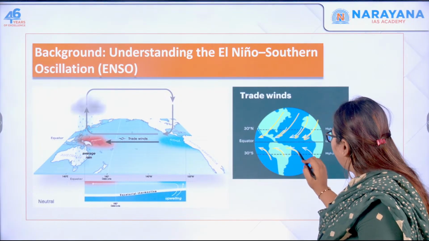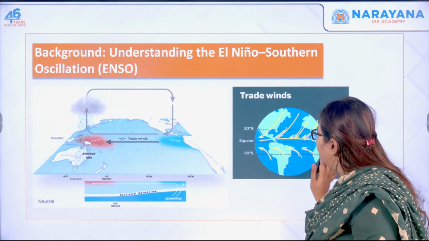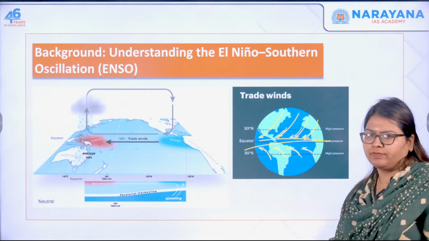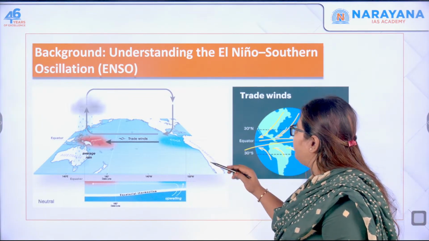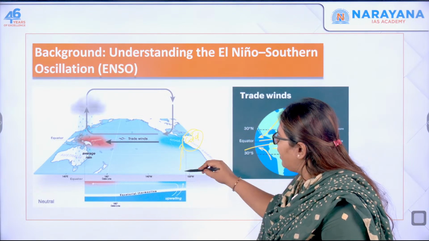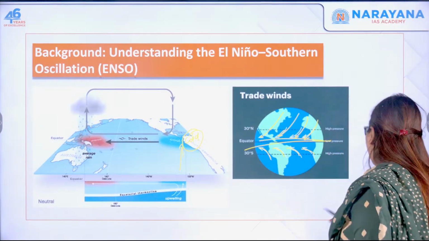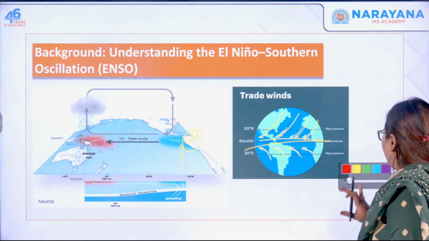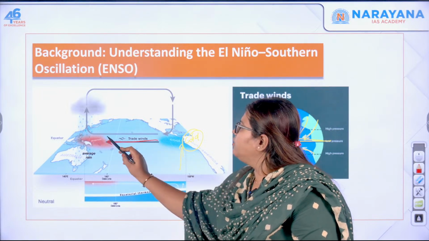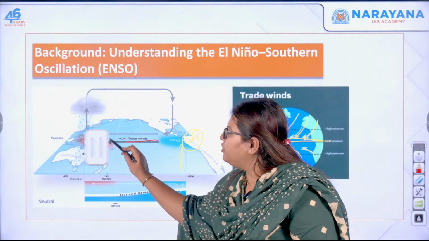Okay, so these are trade winds that actually move this particular warm water, right? And because of upwelling, cold water from the bottom moves up. Okay, I'm writing in yellow, I did not notice it. So there is upwelling, and the trade winds move the warm water over here. So there is extreme warm condition over here.